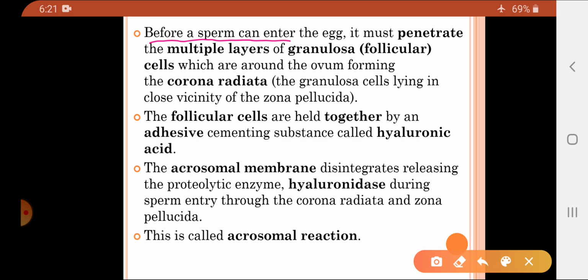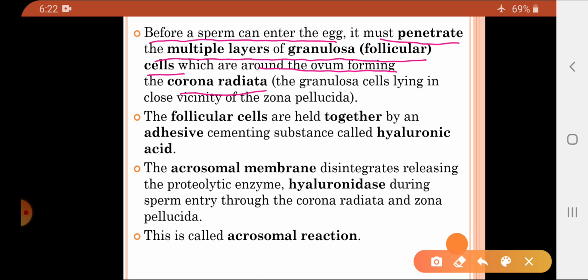Now before the sperm enters into the egg, it has to cross different layers. First of all, it must penetrate the multiple layers of the granulosa cells, also called the follicular cells, which are found surrounding the ovum, forming the corona radiata. We have studied the formation of the follicles in females. So before the sperm enters the egg cell, it has to penetrate the multiple layers of granulosa cells surrounding the ovum, which form the corona radiata.